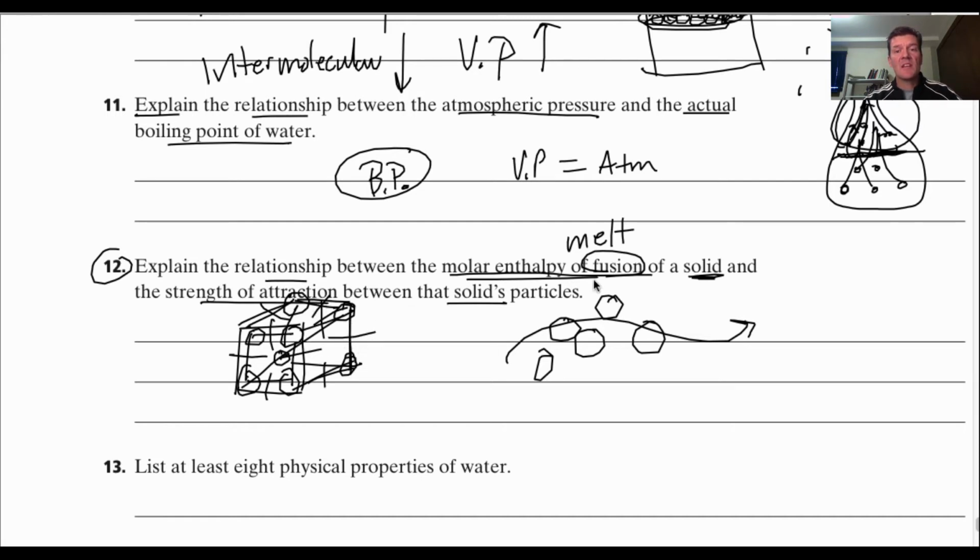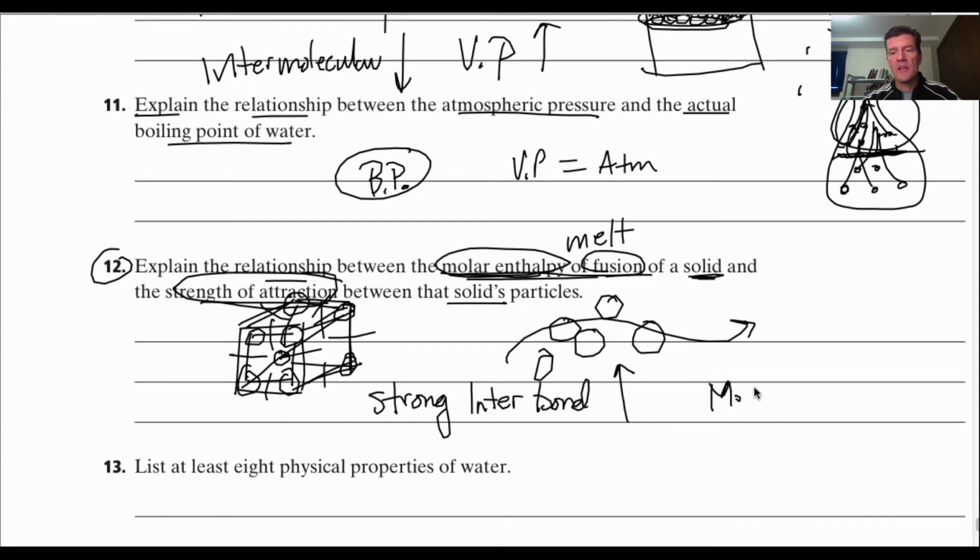Well, that means if those intermolecular bonds are really strong, then the molar enthalpy of fusion is going to have to be higher as well. The stronger these bonds are, the more energy, that's what enthalpy is, heat energy, you have to pour into it in order to get those bonds loosened up to turn it into a liquid. Okay?